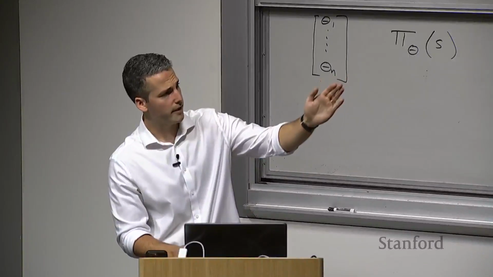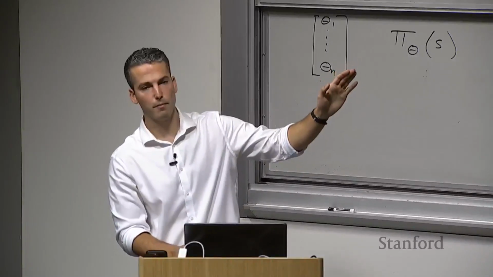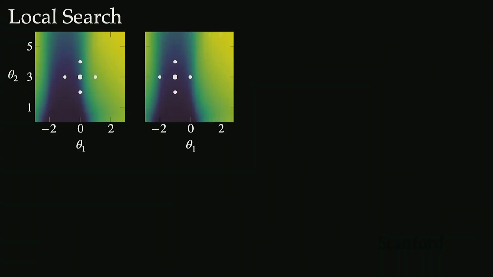And so local search works by taking a plus and minus step in each parameter direction. For theta1, we take a plus alpha step, where alpha is the step size, and a minus alpha step. For theta2, we take a plus alpha step and a minus alpha step. Then for each of those candidate points, so we have n parameters here, we're evaluating 2 times n candidate points. For each of those candidate points, we perform m policy rollouts to get a utility estimate at that point. In this case, we see from doing those policy rollouts that the best performing point is on the left, because the blue is higher utility in this example. So we step to that left best performing point, and then just repeat the process.